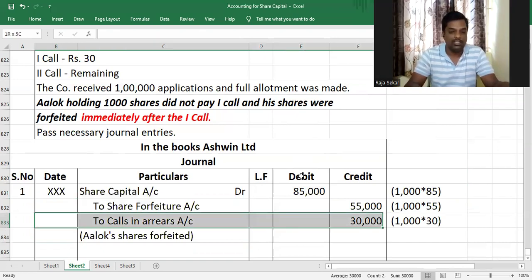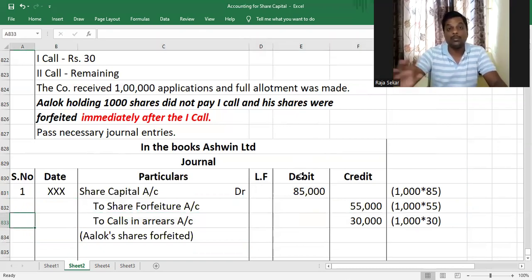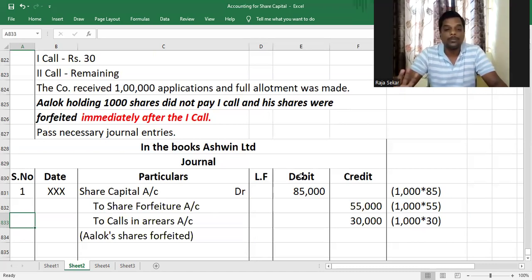Similarly, calls in arrears will be credited only with the amount called up but not paid, not the total amount unpaid. Total amount unpaid will be first call and second call. But out of that, only first call has been called up. Second call has not yet been called up itself, so you are not supposed to include that. Amount called up but not paid, that part alone you include and pass the entry. Understood or not, my dear children?